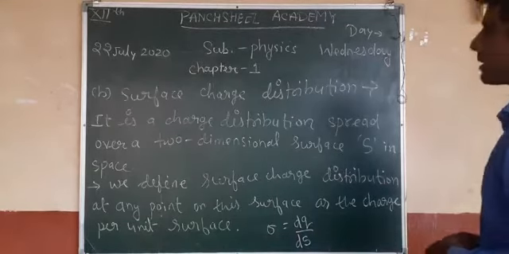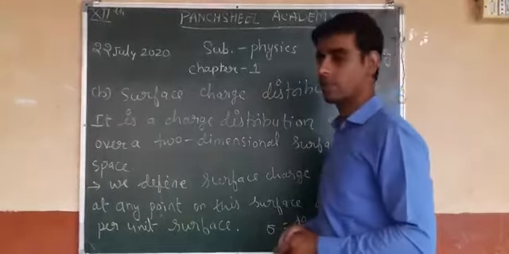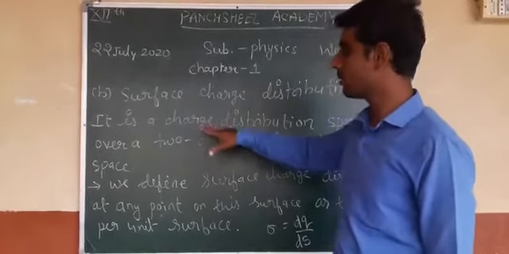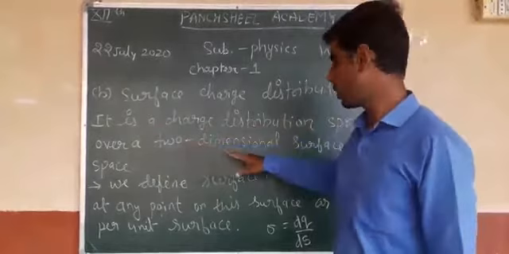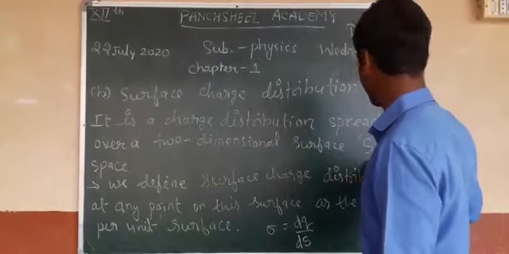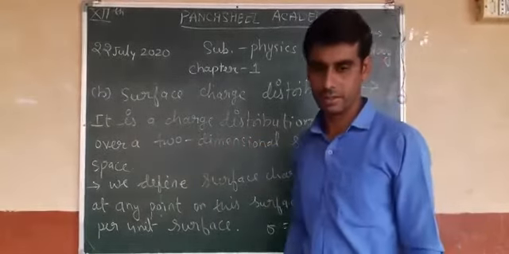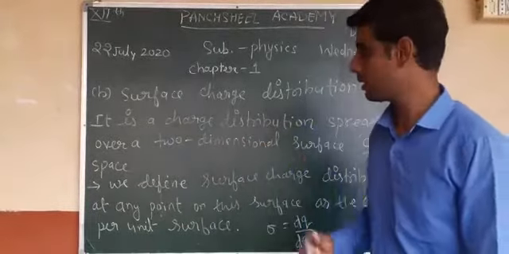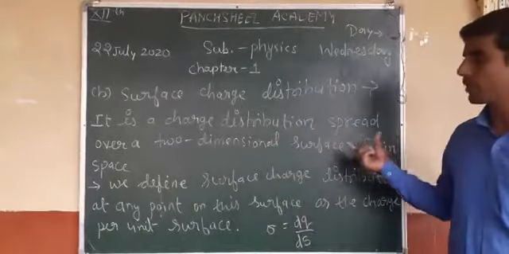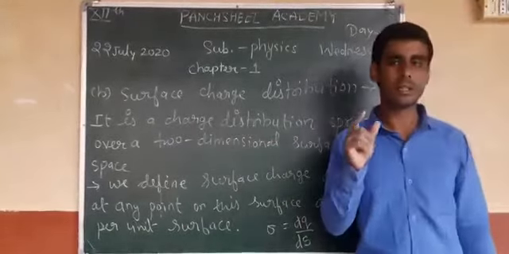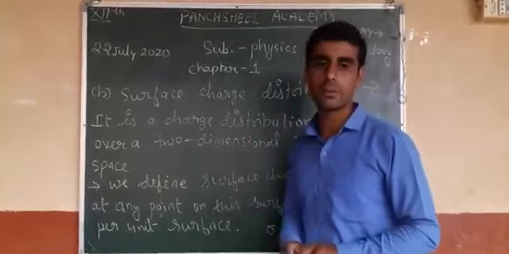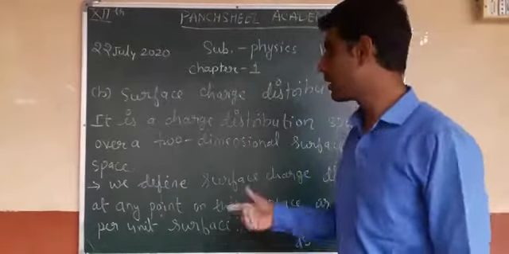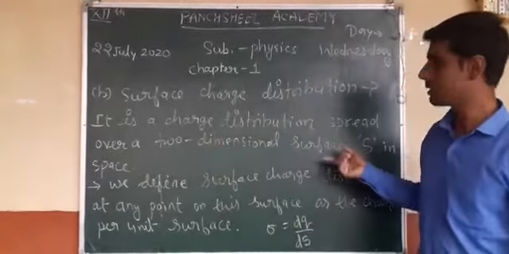Second, surface charge distribution. It is a charge distribution spread over a two-dimensional surface S in space. In volume charge distribution, the charge is spread over a three-dimensional region, but in surface charge distribution, the charge is distributed over a two-dimensional surface.